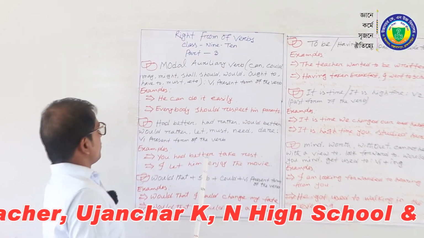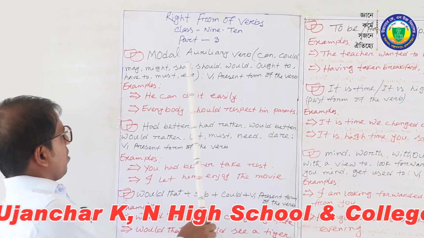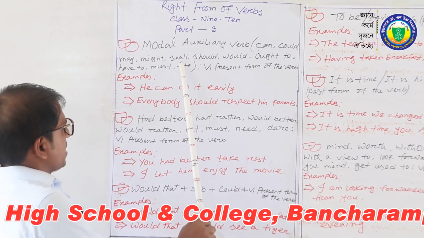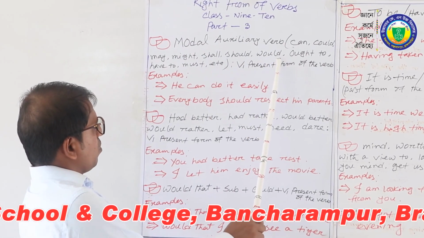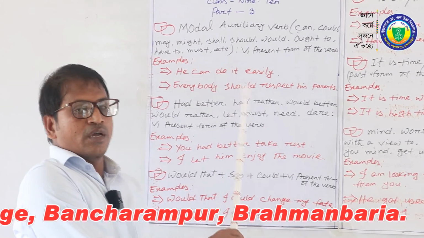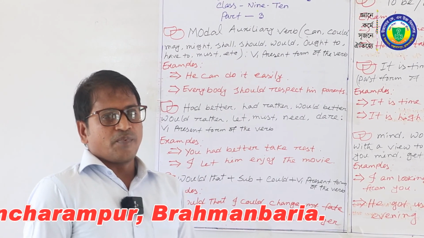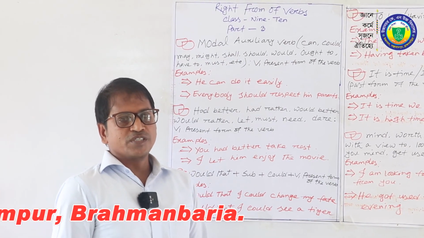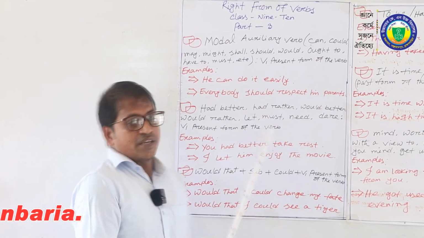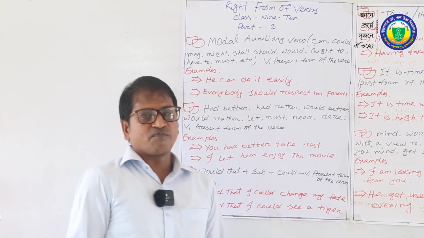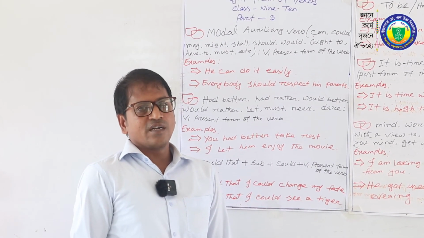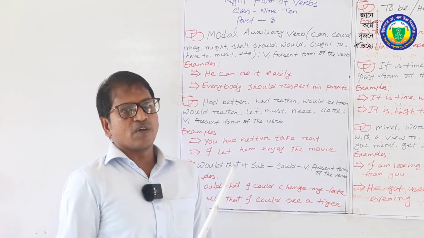Look at the board. First rule. Modal auxiliary verbs: can, could, may, might, shall, should, will, would, ought to, have to, must. We are going to use the present form of the verb, or B1, which is known as the base form of the verb. In these cases, if we have a third person singular subject, we do not add s or es at the end of the verb.